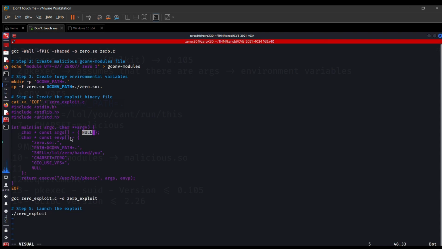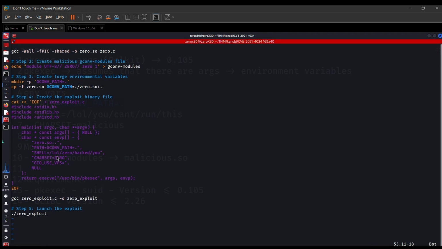Then we are creating another C source file, which is kind of the final exploit. It will have 0 arguments, if you can see, null arguments, but it will have some environment variables. First, we are defining the malicious.so file as our environment variable. Then we are defining the path variable to our gconvert path current directory.